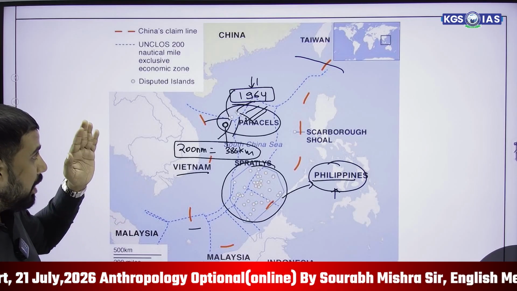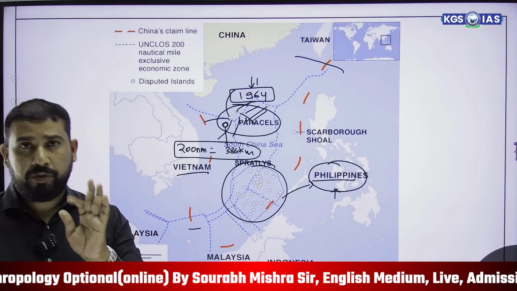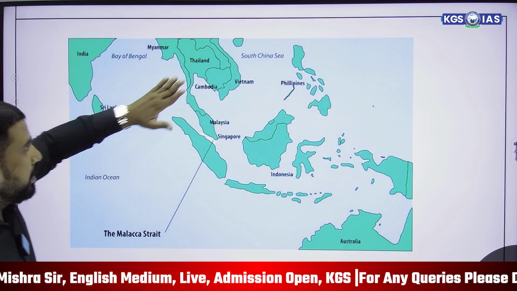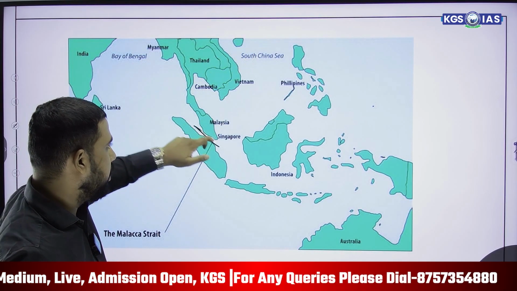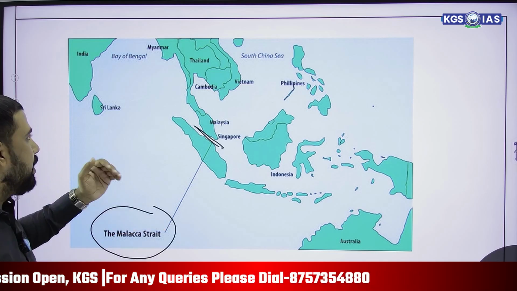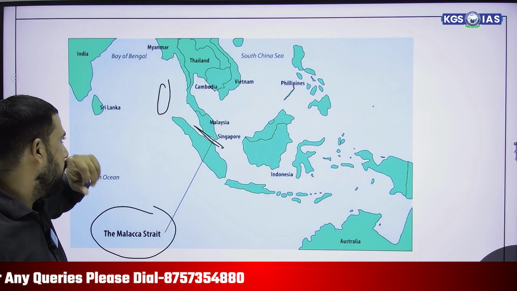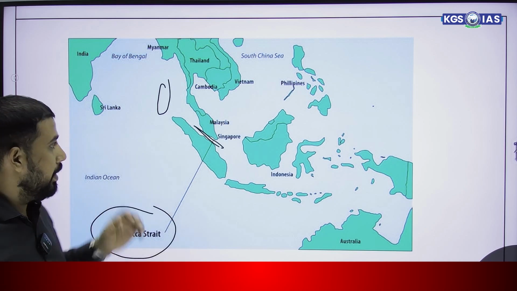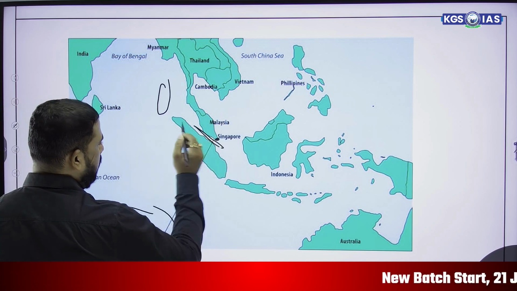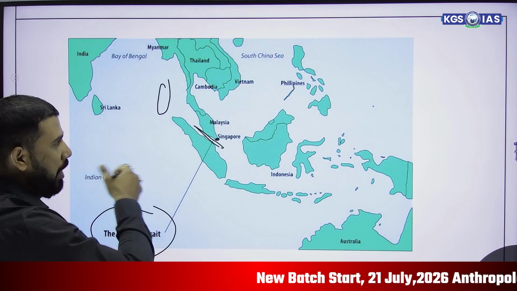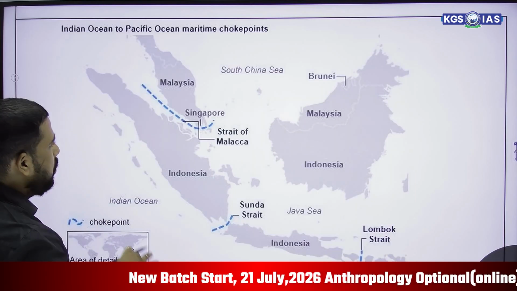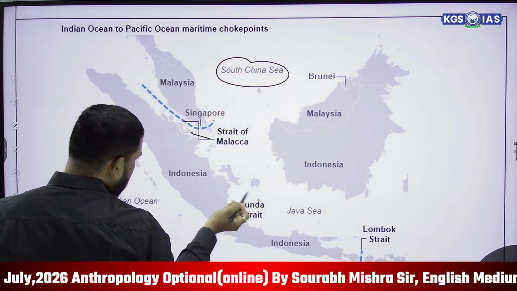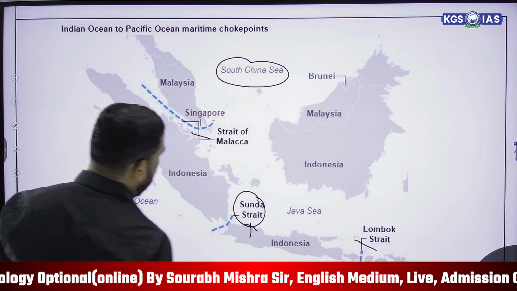So how many countries are associated with the South China Sea? First, we will do a drill around this sea. When you see this is the South China Sea, here a famous strait is the Strait of Malacca, which gives entry to the Andaman Islands. And recently we are developing the Great Nicobar Islands. That's why this part is very important. Singapore is just a small country in the South China Sea. When you go deeper, you will find straits like the Strait of Malacca, and beneath it the Sunda Strait and Lombok Strait.